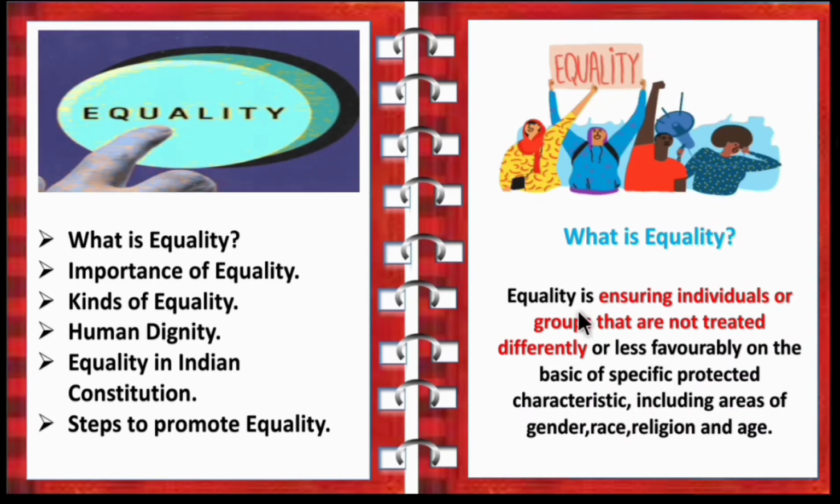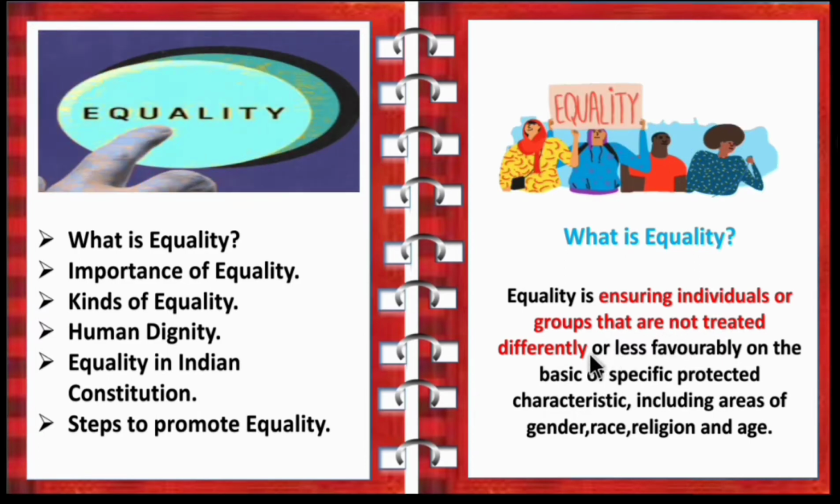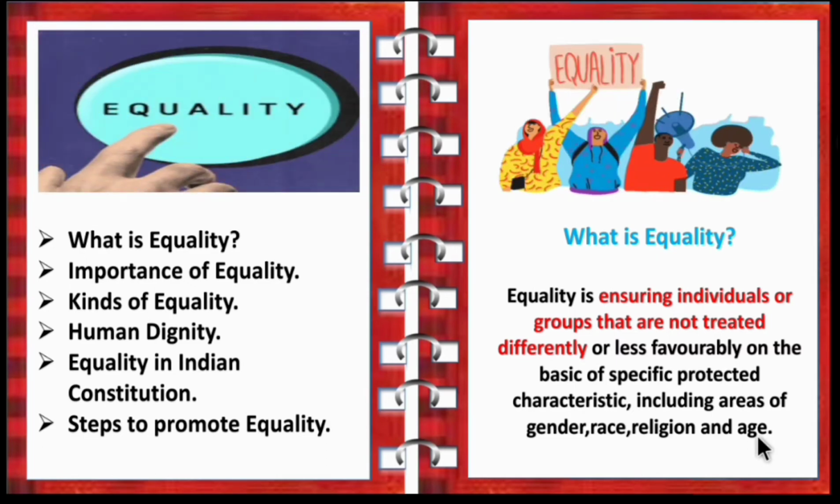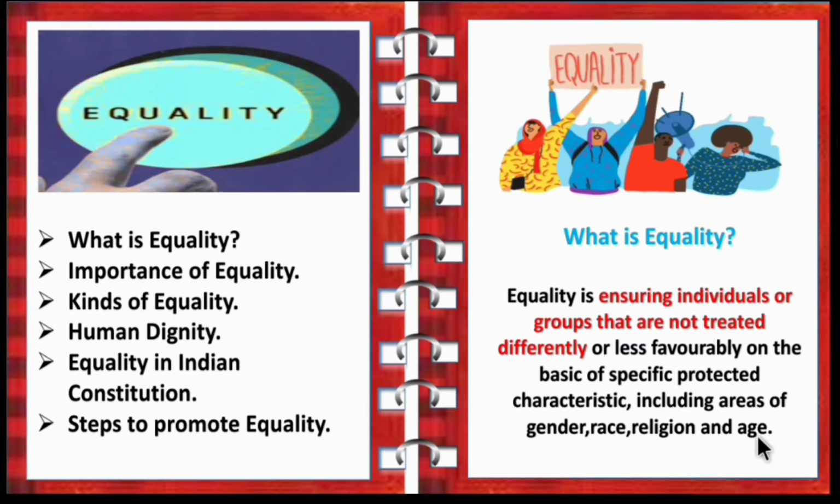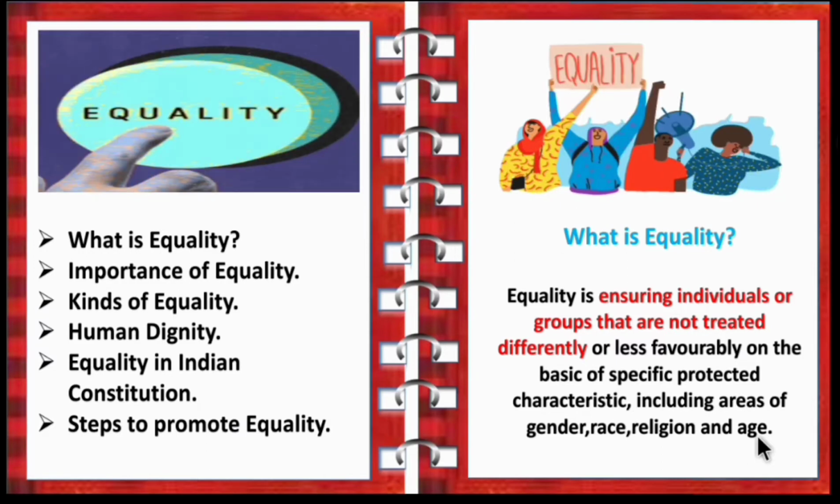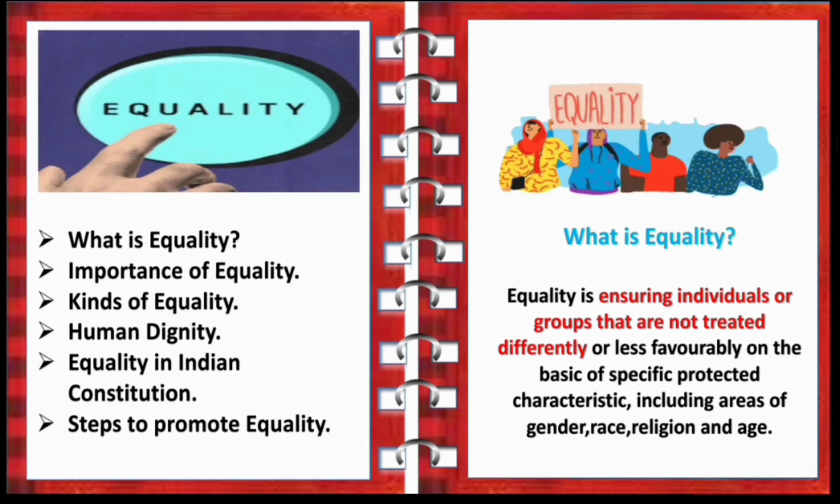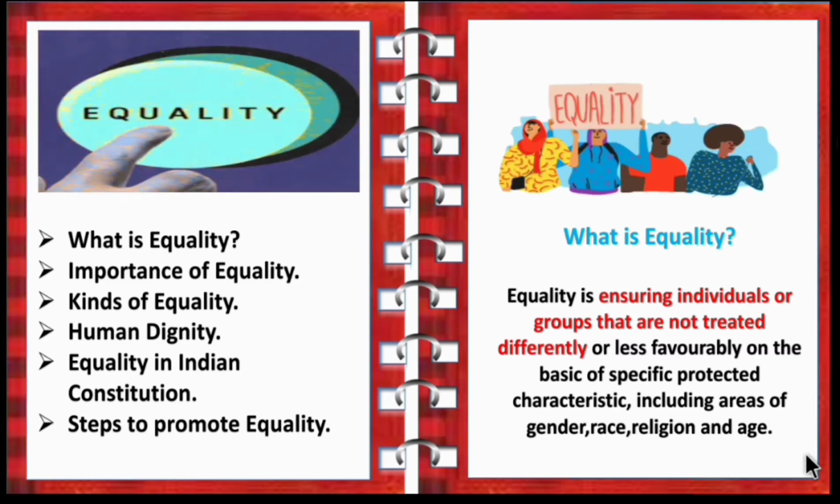So what is equality? Equality is ensuring individuals or groups are not treated differently or less favorably on the basis of specific protected characteristics, including areas of gender, race, religion and age. So equality means treating all equal without showing any discrimination, whether they are tall or short, dark or fair, male or female or aged person, or if they have any physical disability. We should not discriminate based on the specific characteristic. Everyone must be treated equal in the society without showing discrimination. That is known as equality.